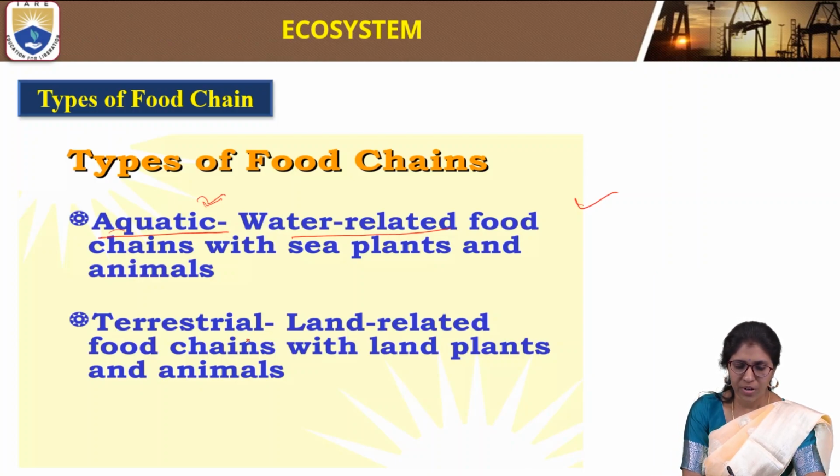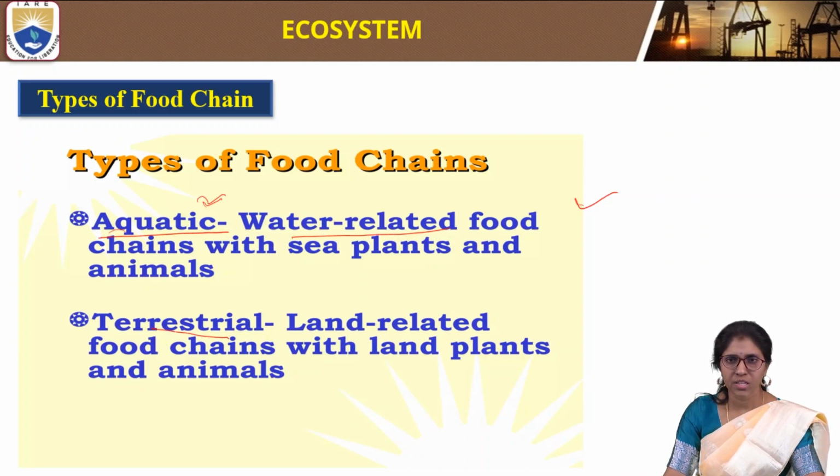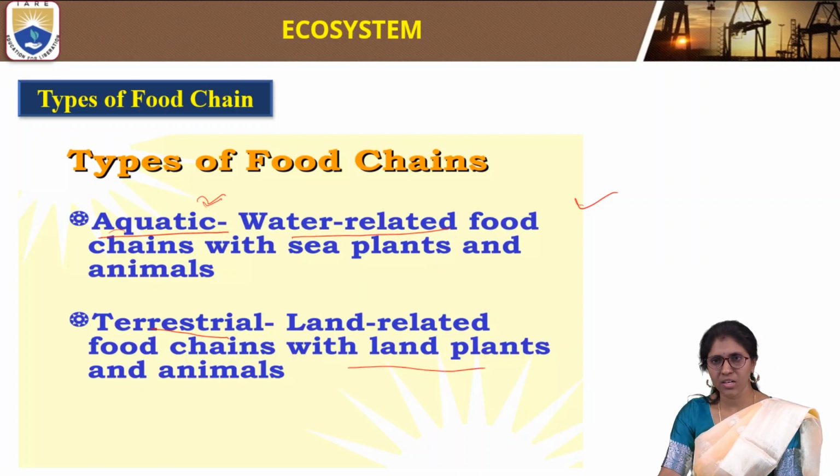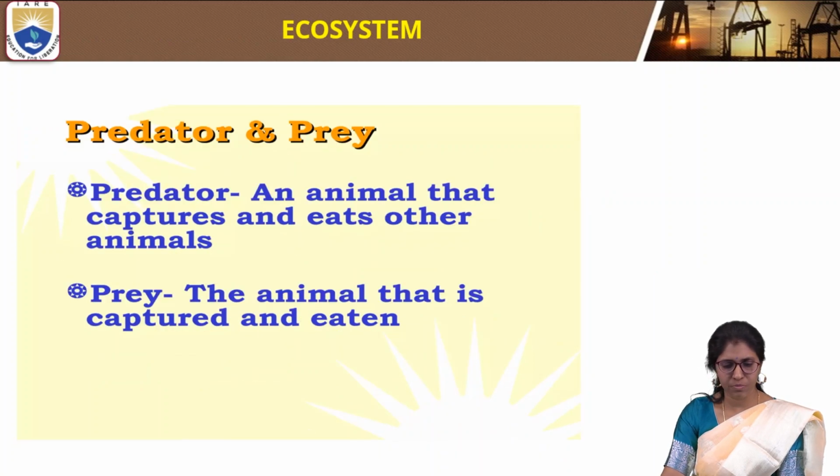The terrestrial food chain is land related, with land plants and land animals that are present on land. So these are the types of food chains, aquatic and terrestrial.